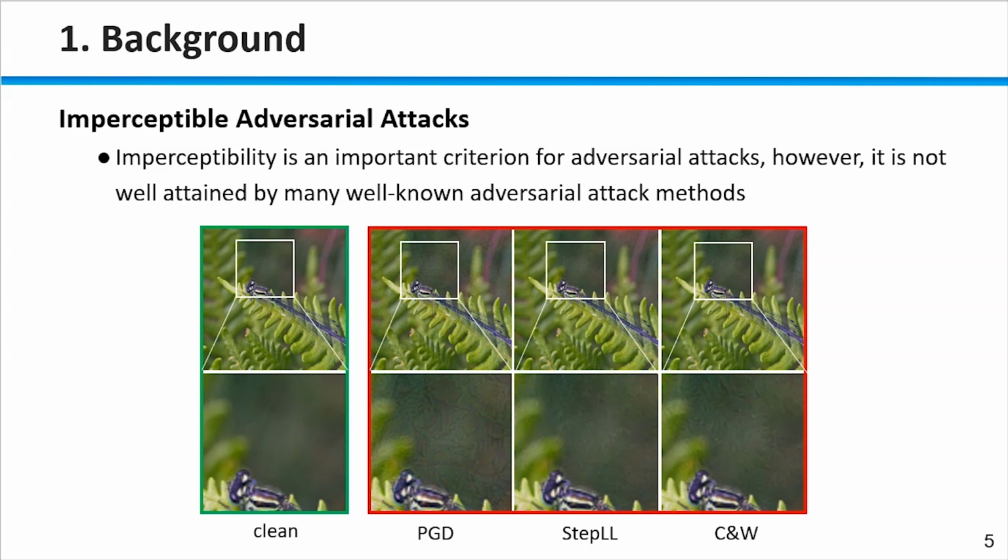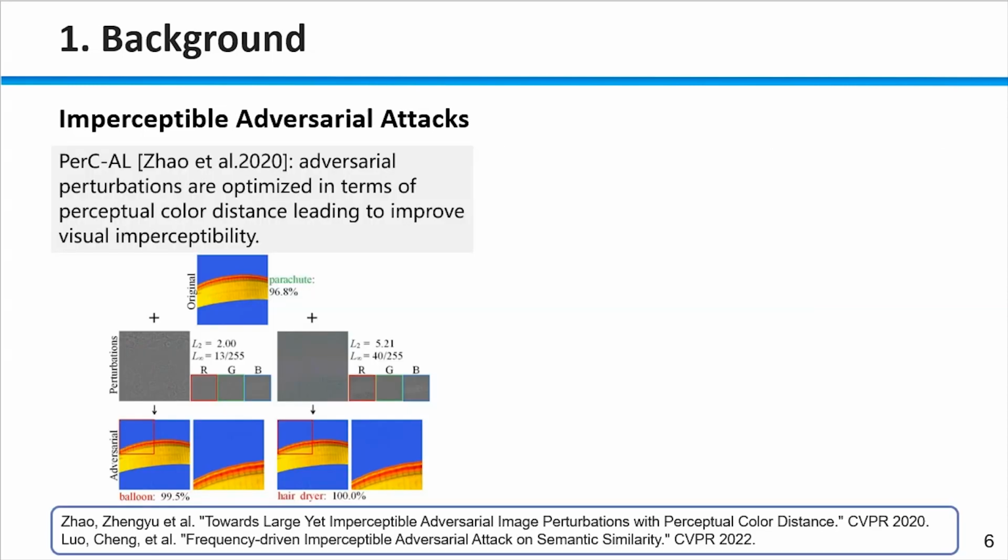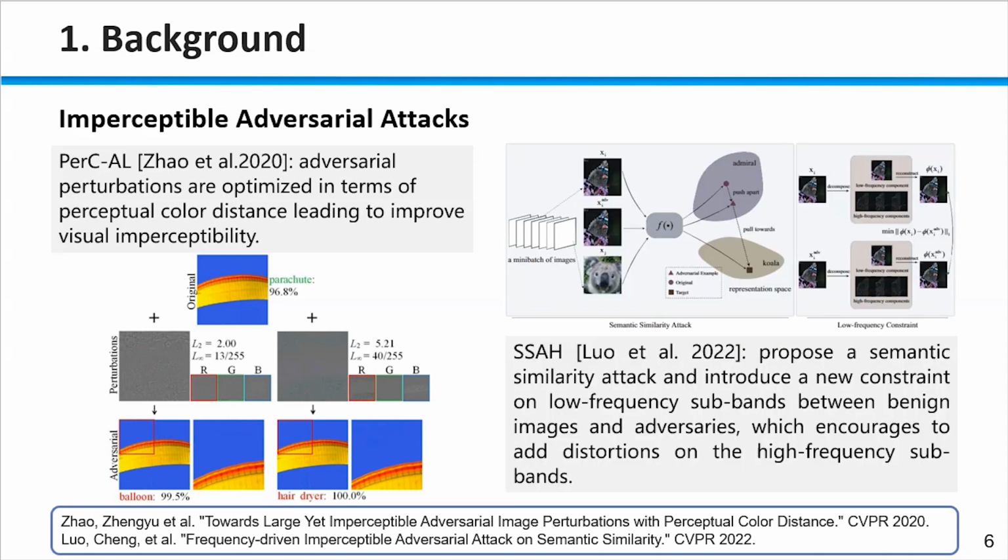Imperceptibility is an important criterion for adversarial attacks. However, it is not well attained by many well-known adversarial attack methods. From the following examples, the modifications added on the clean images are perceptible for human beings. Recently, there are an increasing number of works aiming to improve the imperceptibility of adversarial perturbations. Zhao proposed a perceptual color distance constraint leading to improved visual imperceptibility, and Luo proposed a semantic similarity attack and introduced a new constraint on low-frequency subbands, which encouraged adding distortion on the high-frequency areas.